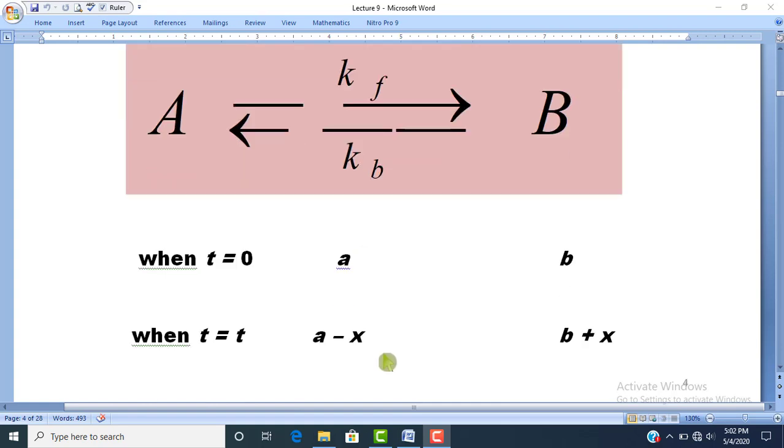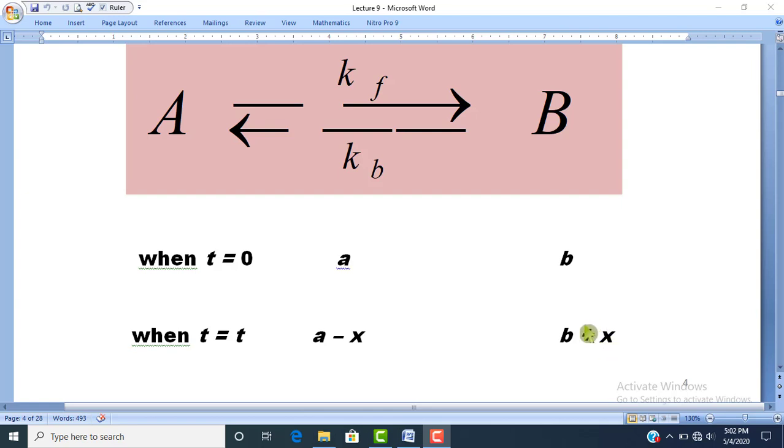And we also suppose that when the time is 0 second, at the very start of the reaction, we have a moles of reactant A and b moles of product B. While in the previous case, the moles were 0 for the product B. Here we have b moles of product, and after time t second, some amount of the product is further produced.